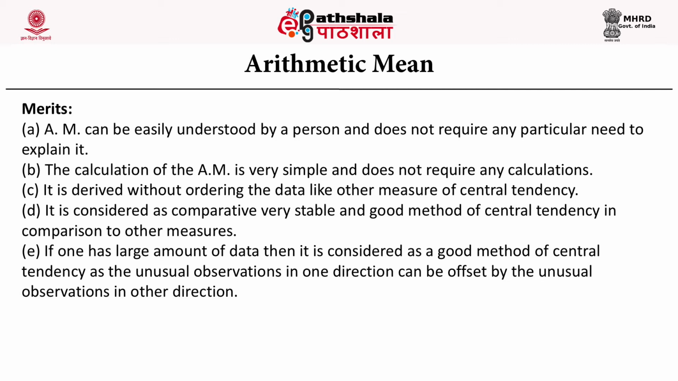If one has a large amount of data, then it is considered a good method of central tendency, as unusual observations in one direction can be offset by unusual observations in the other direction.